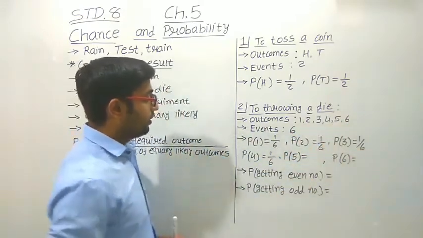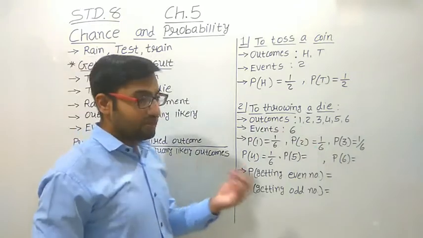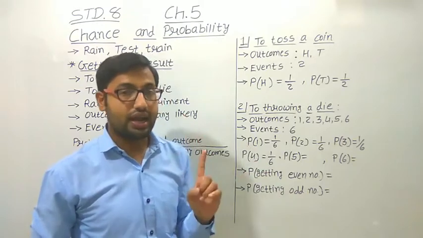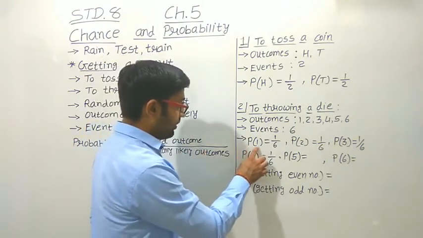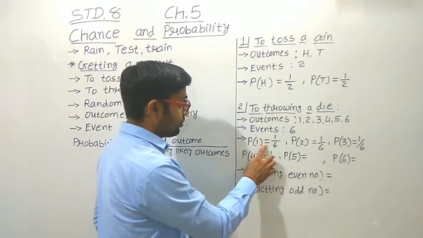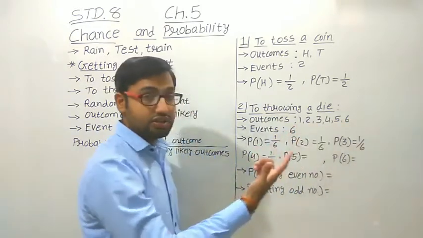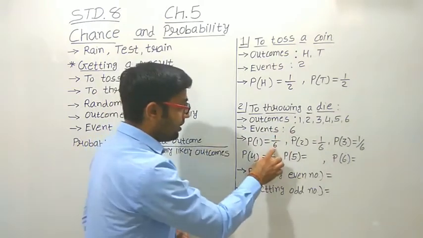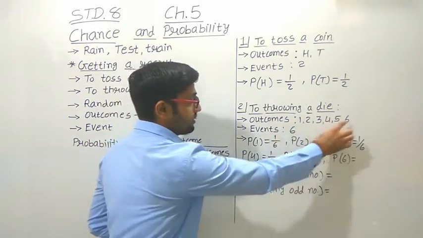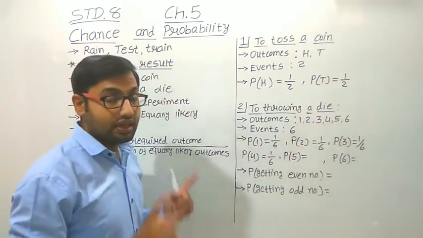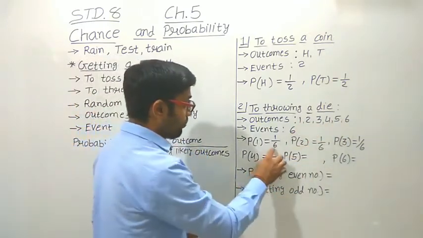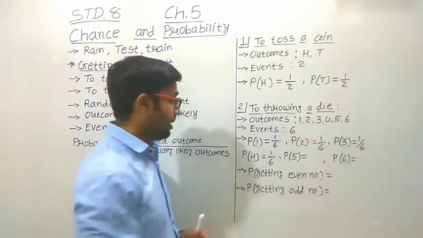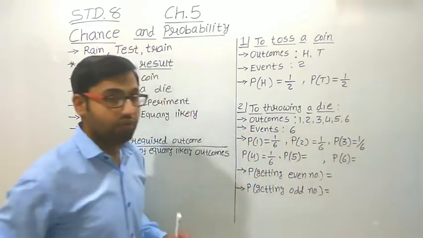Okay, let us take an example. If we consider an event of getting number 1 on the die, the probability of getting 1 is equal to how many times 1 occurs here? Only one time, so in the numerator we put 1. In the denominator, how many outcomes are there? 6 outcomes. One thing to keep in mind, we do not put the events in the denominator; we put the equally likely outcomes that we get. So here the probability is 1 upon 6.